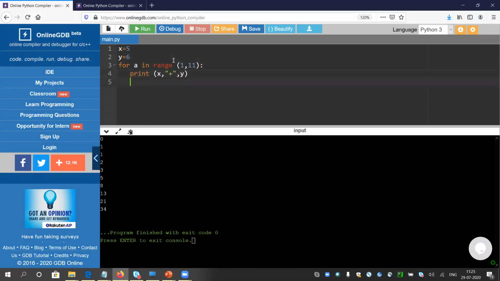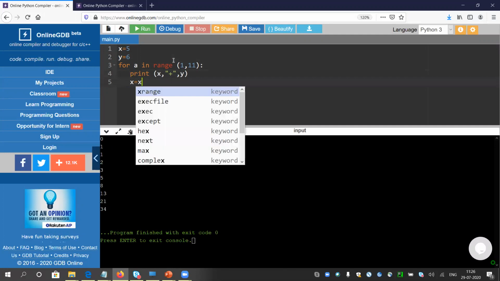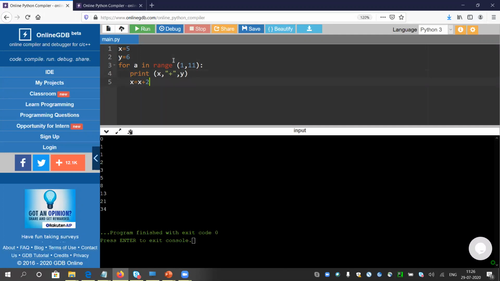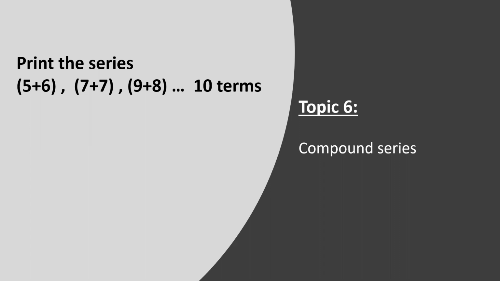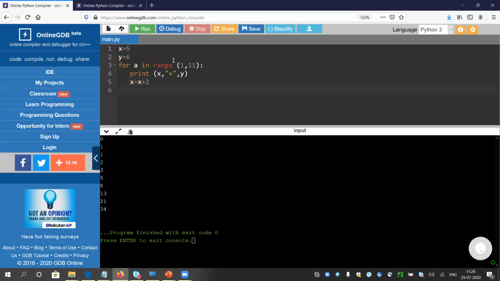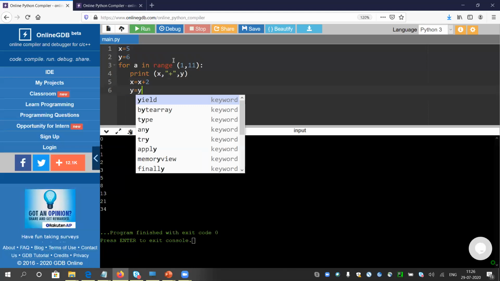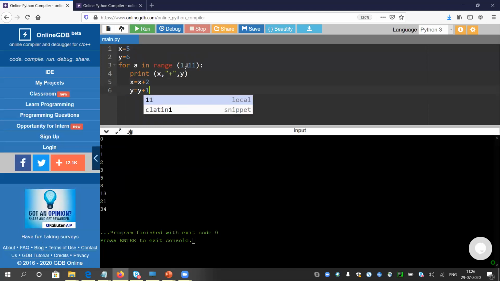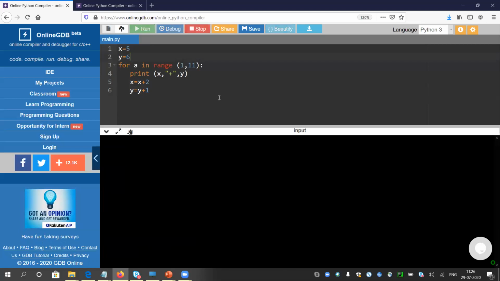Every time x is incremented by 2, as we have checked: 5, 7, 9. So x will be incremented by 2 and y will be incremented by 1. Let me check if the series is giving the correct answer. Simple one. Yeah, 5 plus 6, 7 plus 7, 9 plus 8.